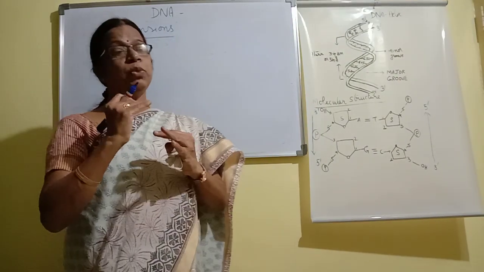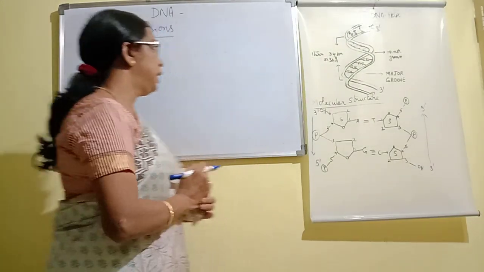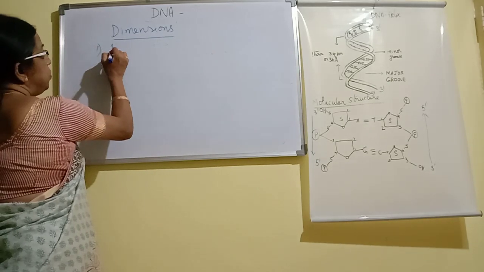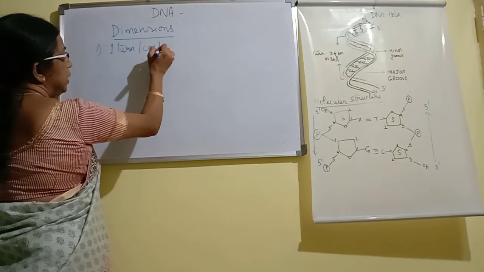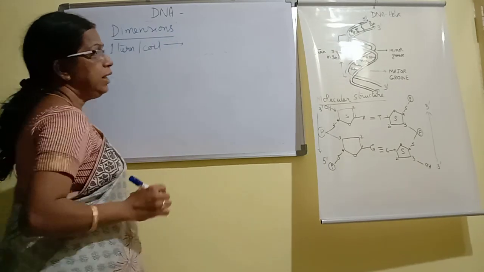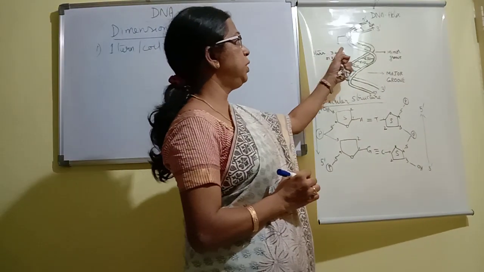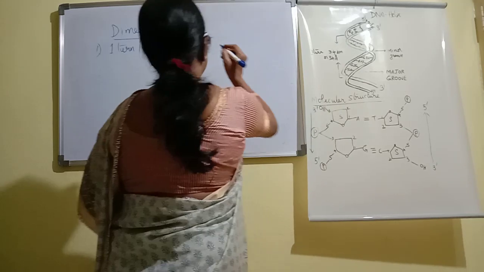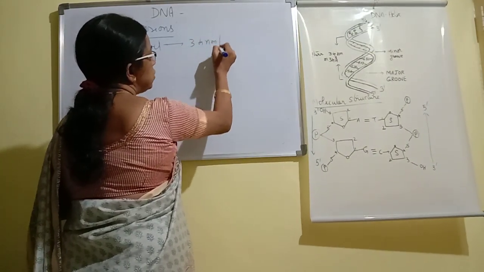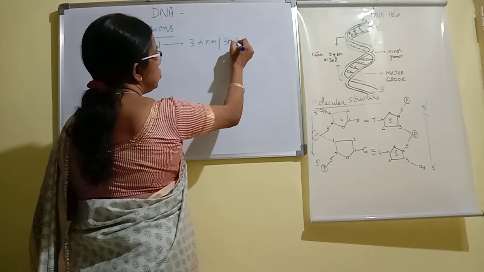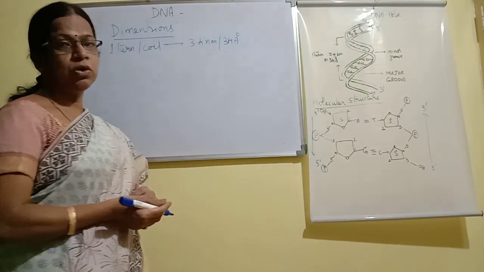That is called one turn or one coil. So first, one turn or one coil of DNA has a length of, as I have measured and given here, 3.4 nanometers, or in terms of angstroms, 34 angstroms.